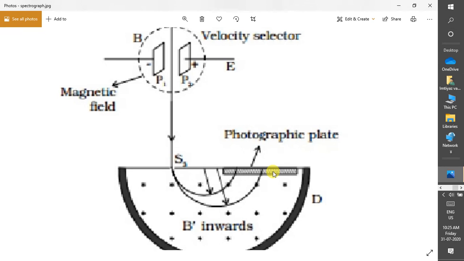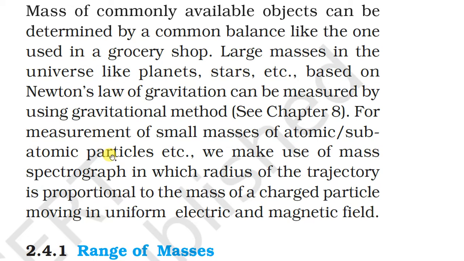So we make use of the mass spectrograph, in which the radius of the trajectory is proportional to the mass of the charged particle moving in uniform electric and magnetic fields. We have shown the Dempster mass spectrograph. Also, we have another one, Aston's mass spectrograph.